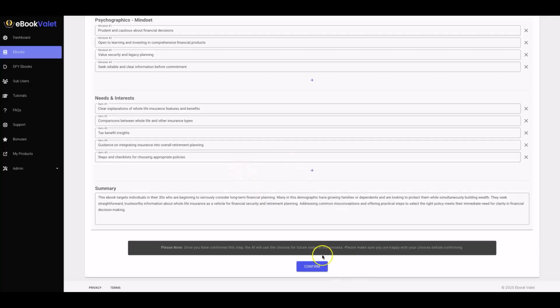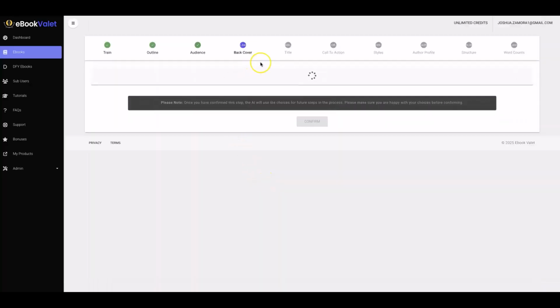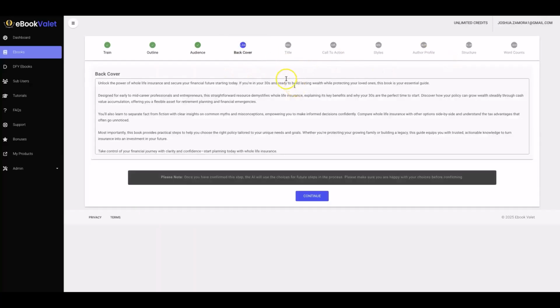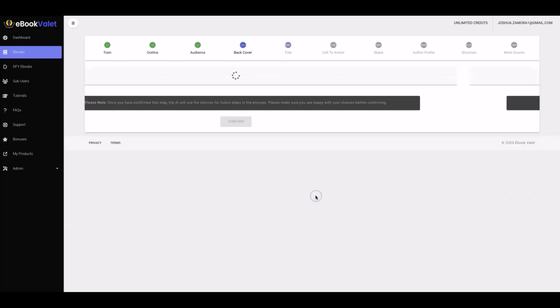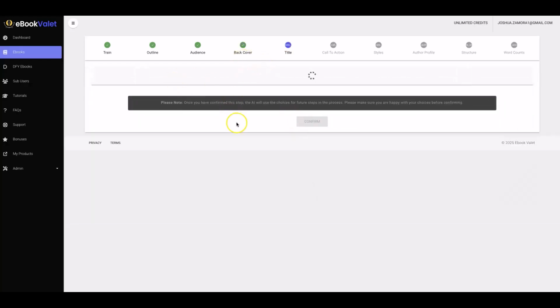And then I hit continue, confirm. And each and every step from here is the exact same, okay? The AI does it all for me, but if I didn't want that, I can customize it, okay? I'm going to hit continue and confirm on the back cover, which was written for me.